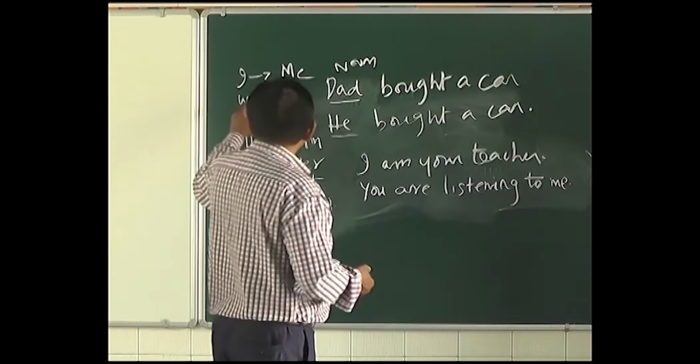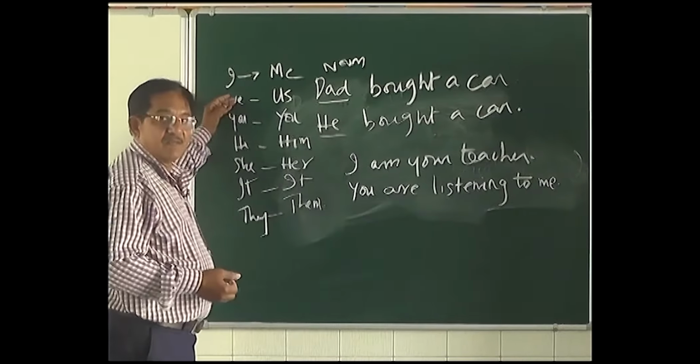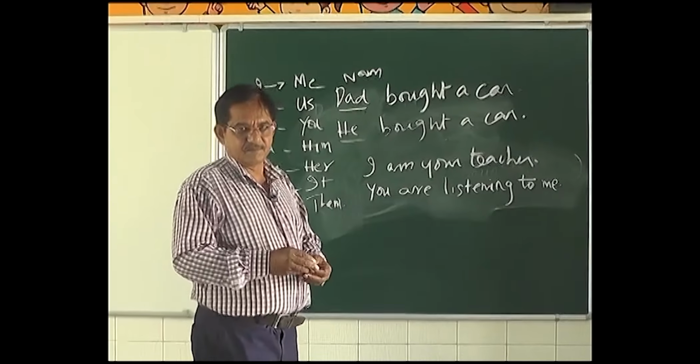The same is the case with we, he, she and they. It and you have the same forms for subject and object.